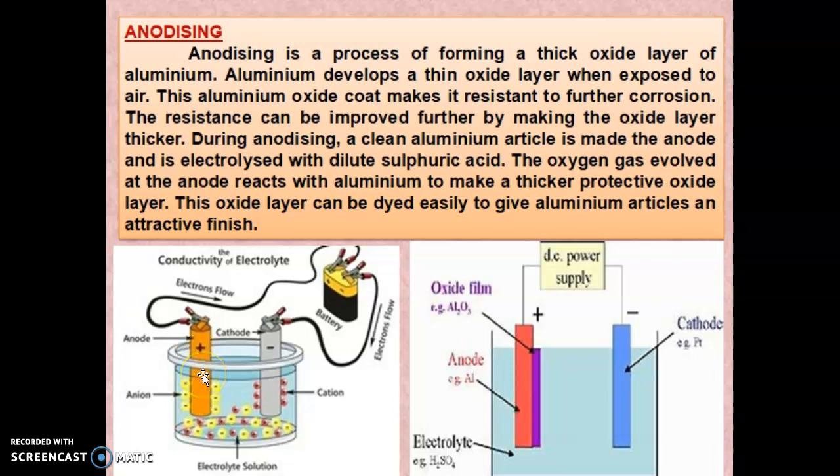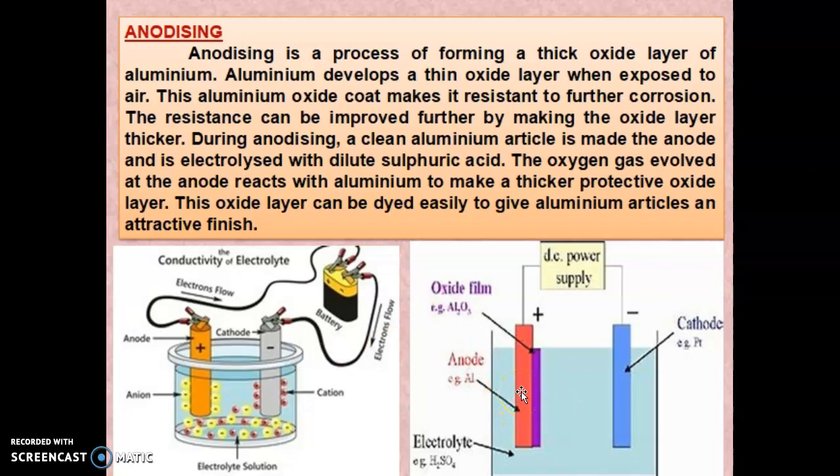You know the anode will be aluminum. So aluminum reacts with oxygen and forms aluminum oxide. It will form a thick protective layer of oxide, and this will prevent corrosion. This oxide layer can be easily dyed to give the aluminum object an attractive finish, giving a polished surface.